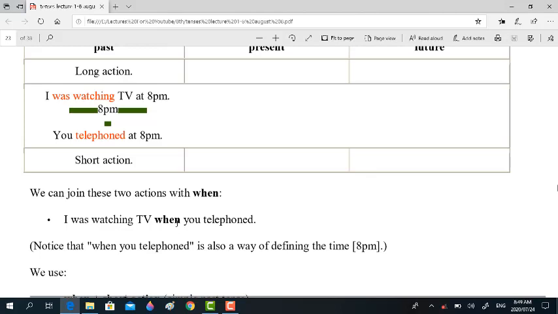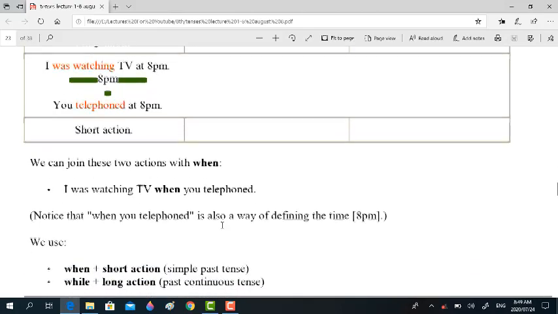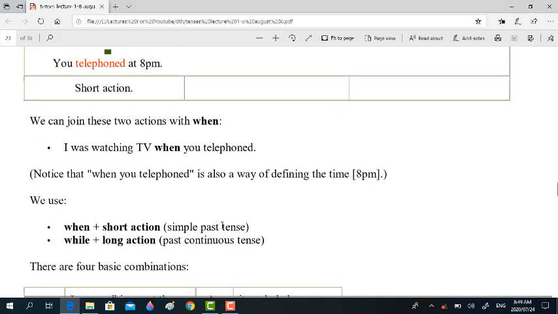But when you telephoned takes a few seconds, so this shows the short action. Notice that when you telephoned is also a way of defining the time. Now we will talk about when to use when and when to go for while.